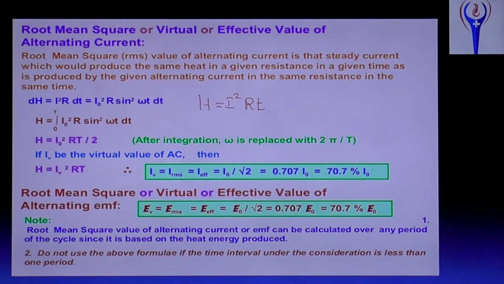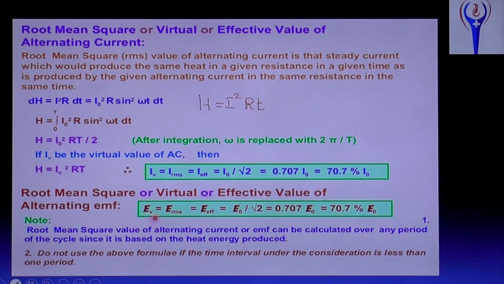I RMS equal to I naught by root 2, so multiply by root 2 with I RMS, you will get I naught as peak current. What is I naught? I naught is the peak value of current. 1 by root 2 is 0.707, so 0.707 I naught equal to 70.7% of I naught.